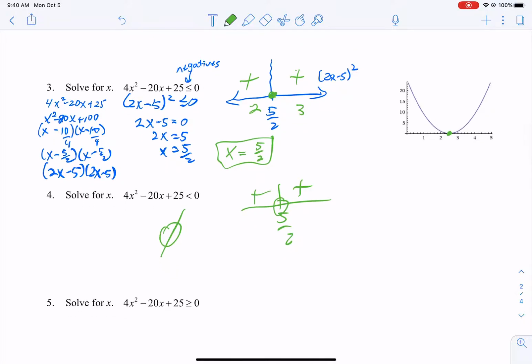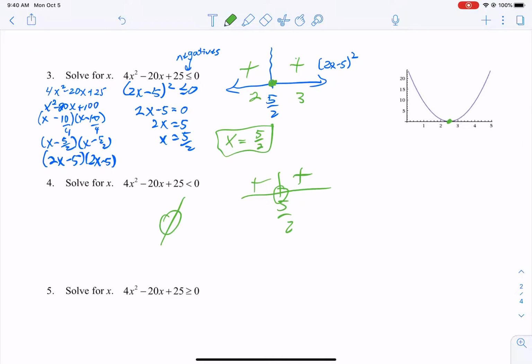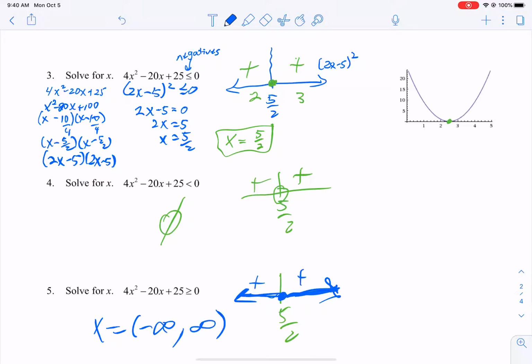And then if we change the symbol one more time to greater than or equal to 0, well, at 5/2, we would have a colored in dot. And then these are positive and these are positive, so we would color it in to the left, we would color it in to the right. Our answer is everything from negative infinity to positive infinity. Because the question is where is this graph greater than or equal to 0? Well, everywhere. And so that's why we get that answer. So by changing that symbol, we can get very distinct answers.